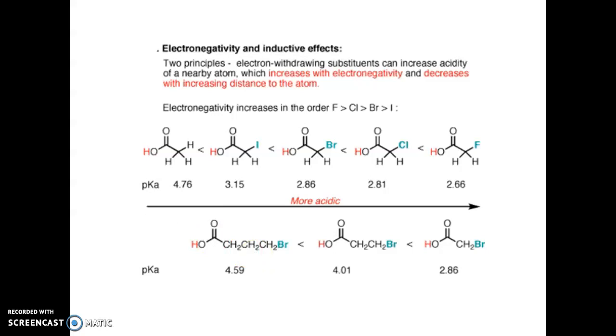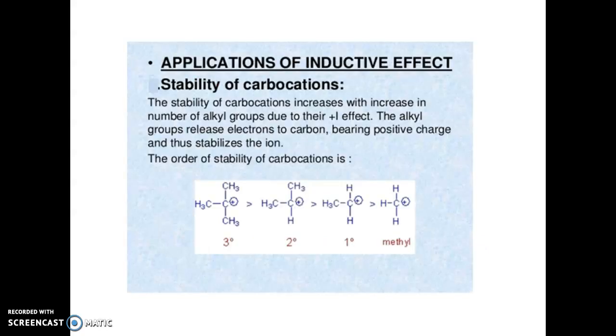Once more, we are going to discuss the applications of the inductive effect. The first one is the stability of carbocation. Carbocation, we already know, is the positive charge on the carbon atom. So how can this positive charge be stabilized? If there is any plus I effect group, that means an electron releasing group, that positive charge will be stabilized. So we can see that tertiary carbon has more plus I effect groups, so the tertiary carbocation will be stabilized much more easily than secondary, primary and methyl.